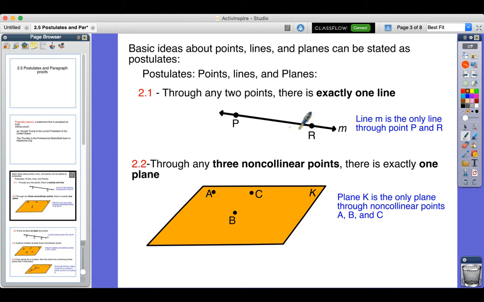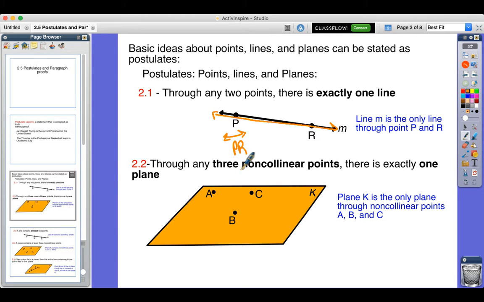So, for example, 2.1 says through any 2 points, there can only be one line. I cannot draw another line. If I draw another line from here to here, I'm just drawing the same line over and over again. So, through any 2 points, there's only one line. This is what you're going to need to write down as the reasoning of why something's true in your homework. So line M is the only line that can go through points P and R. Now remember, they call this line M, but you can also call this line PR, with a line sign above it.